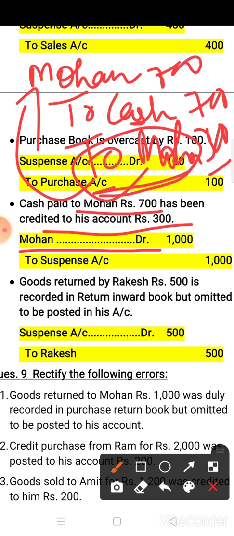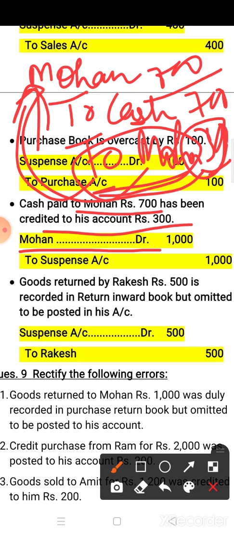Okay, now what you have to do? This 300 also you have to remove. So this 300 also will go to the debit side, but see, in debit side here 700 is already written and you have to write down 300 more. It means now the amount is 1000. So the correct rectify entry is Mohan account debit 1000, and here in credit side there is no mistake, so you have to write down to suspense account 1000. Okay, so this question you have to do in this way.